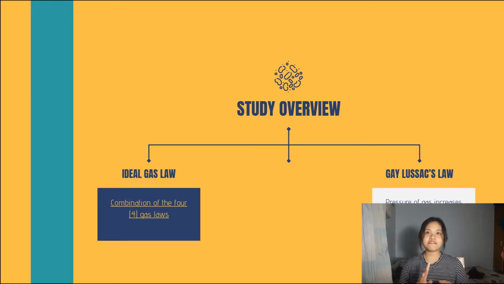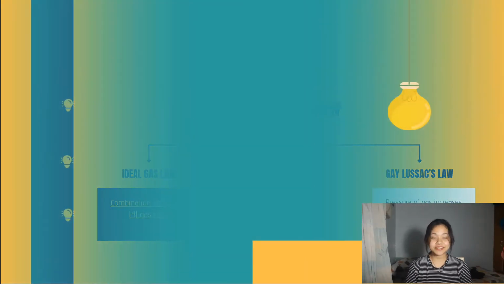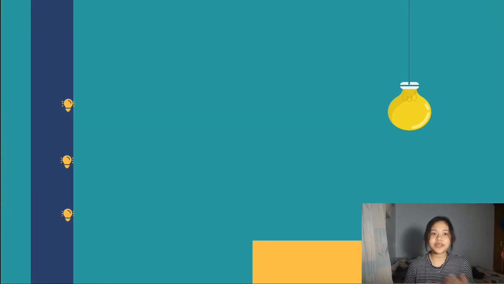So when you look at the five gas laws, not including ideal gas law, so it's just four, only Boyle's law is different because its variables are inversely proportional. So before we really dig into our lesson proper, we'll have first a recap, or let's just refresh our minds of the terminologies that we will be using in this lesson.